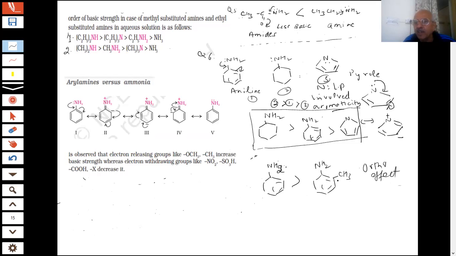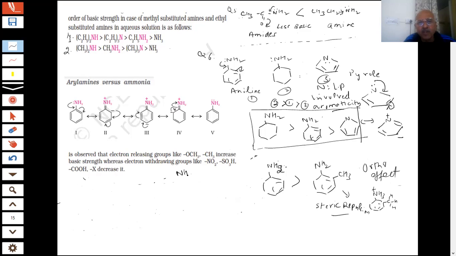Although this is an electron donating group, here what happens is, if it gains a proton, students, then this bulky group is present at the ortho position, and this is called steric repulsion. What happens if it gains a proton? It will become NH3 like this, and this is my CH3, student. This is no longer a planar molecule, and the result of this is there is a strong repulsion between these two groups, CH3, this is a steric repulsion. So this is called an ortho effect.